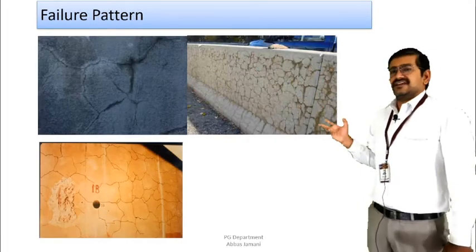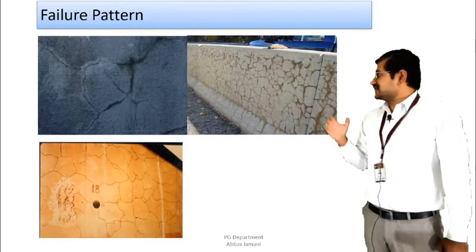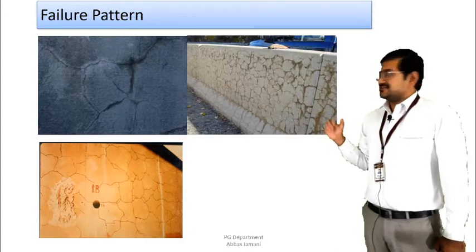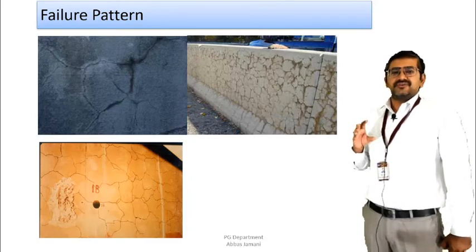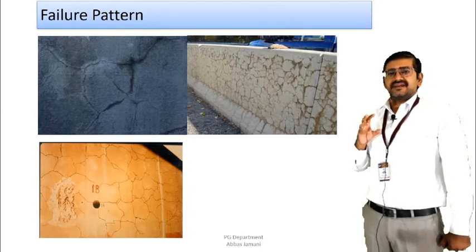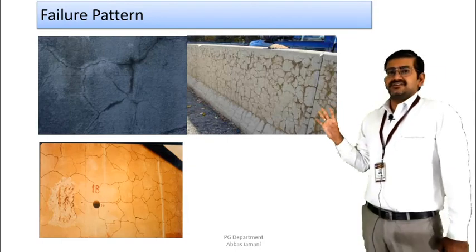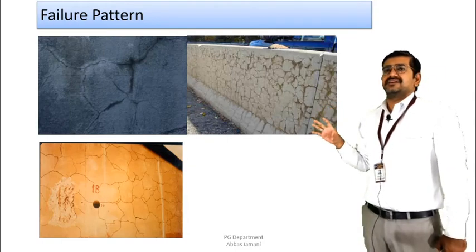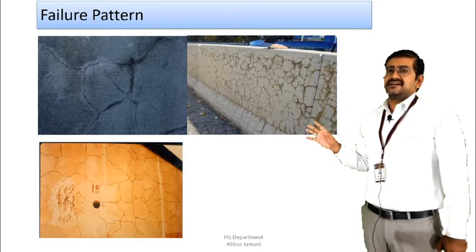Now, just like in case of sulfate attack, we have seen certain patterns of failure. Similarly here, in case of alkali aggregate reaction also, you can see small maps of cracks. It is going to be concentrated maps of cracks in a certain region. If you are seeing this type of pattern on the surface of the concrete, then you can get a preliminary idea that the possible reason for this is the alkali aggregate reaction that is taking place.